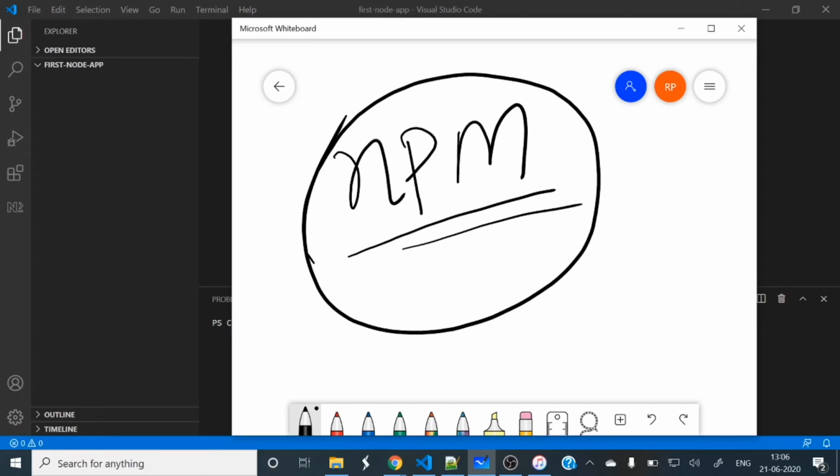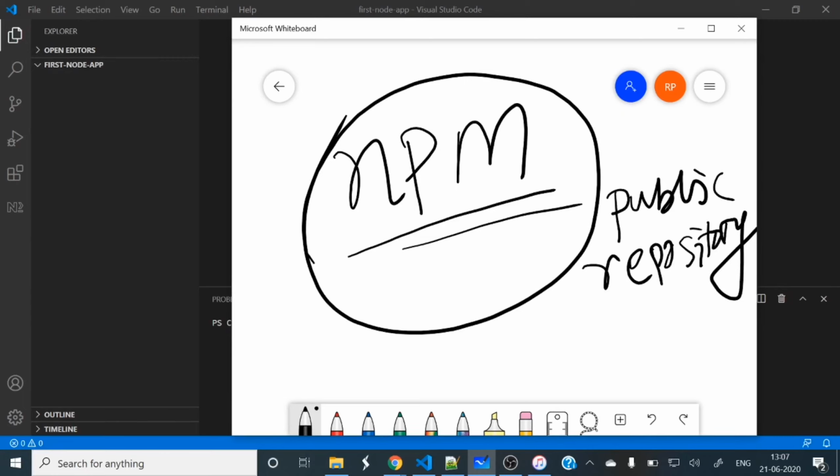So npm is a public repository where a lot of predefined packages will be there, and we can use those packages in our program or in our project. It's a public repository where a lot of predefined or existing projects, packages, or modules are available, and we can reuse those things in our project or in our code.